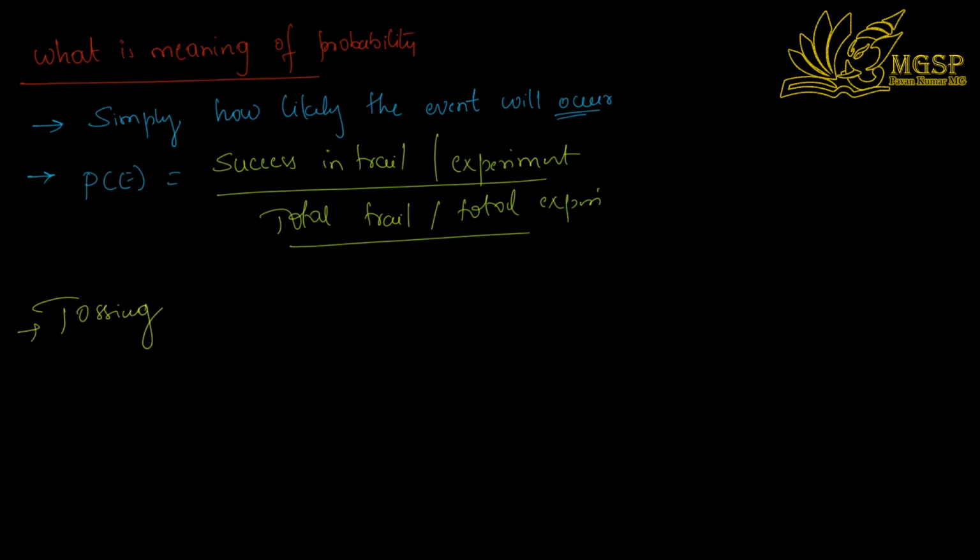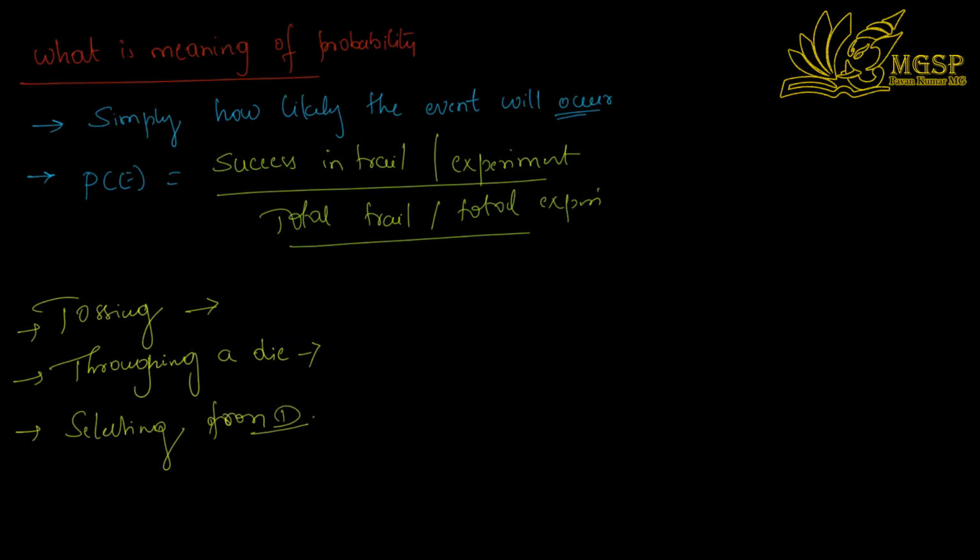Tossing of a coin or throwing of a die. Like this, there are other examples too, and there is selection of a card from the deck. So these are the things which we mainly use.